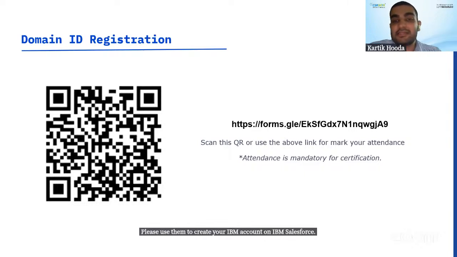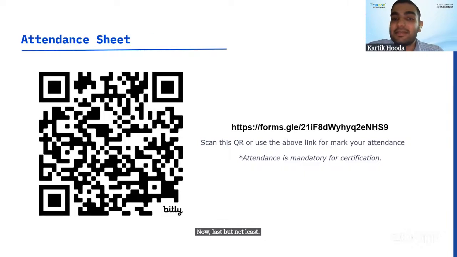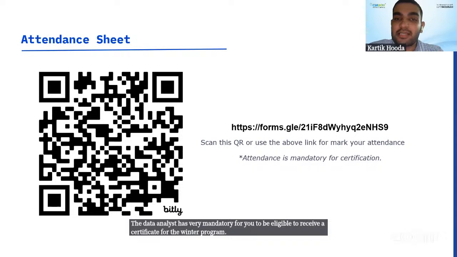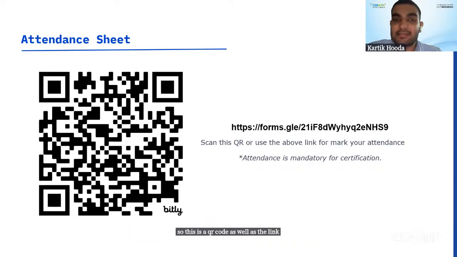Now, last but not least, I've been saying this, that attendance is very mandatory for you to be eligible to receive the certificate for the winter program. So this is the QR code as well as the link for your attendance. Please scan this QR code or use this link to mark your attendance for today. To help you with the attendance, let me show you how it will be done.